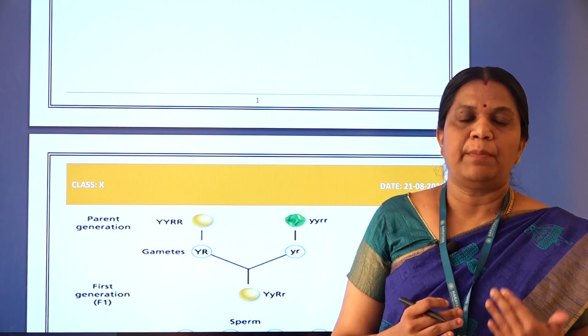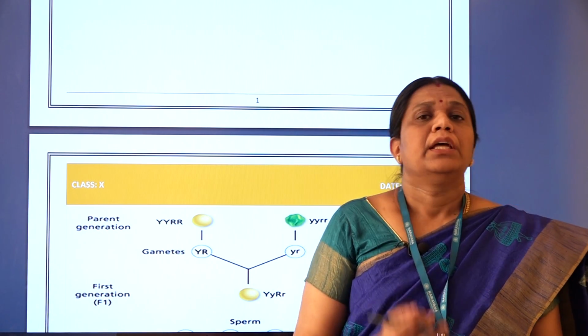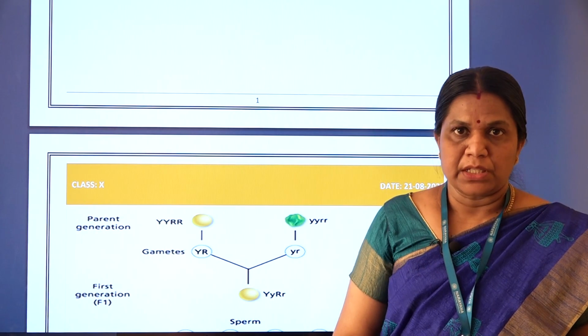For example, a tall plant is crossed with a dwarf plant. The tall is the character which is expressed in the F1 generation.